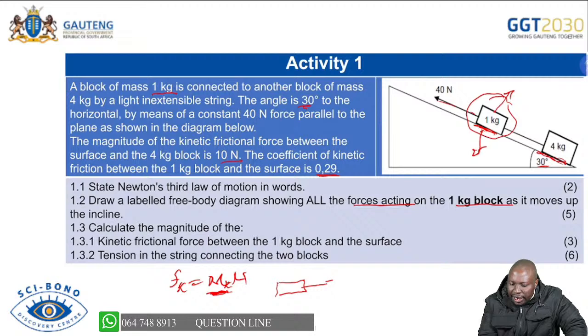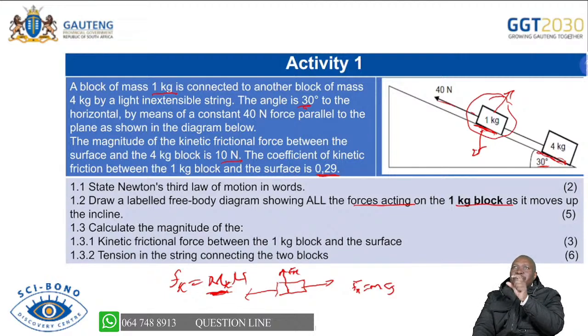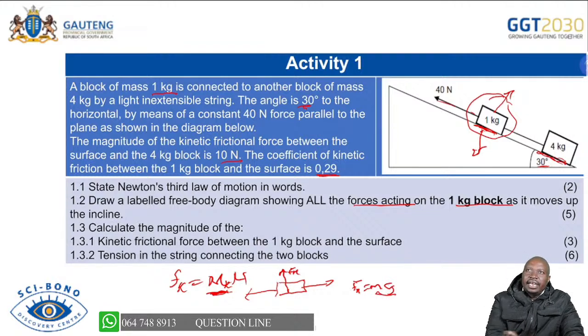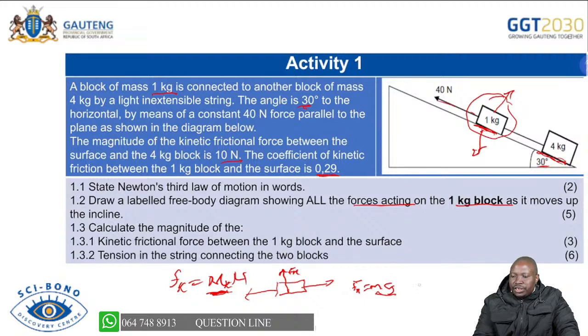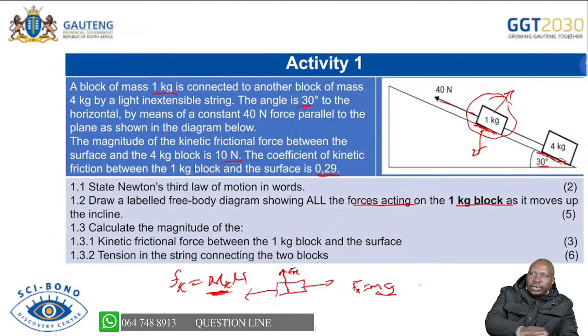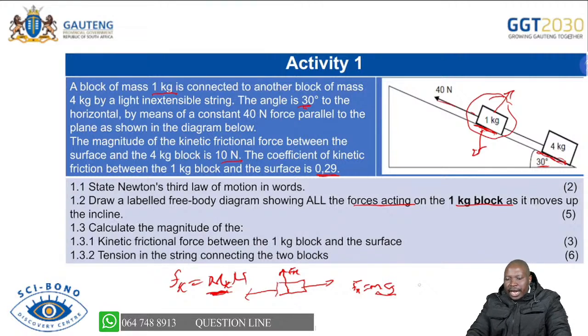If our body was horizontal, and moving like that, you will have the normal force acting in that direction, and that normal force will be equal to mg. I'm bringing that up because we don't know how the examiner will ask you the question, to say if now the object is on a horizontal, normal force will be equal to mg. But if it's on an incline, now it changes to mg cos theta. So it's very important that you see the difference of the normal force when we are dealing with a horizontal surface and when we are moving on an incline.